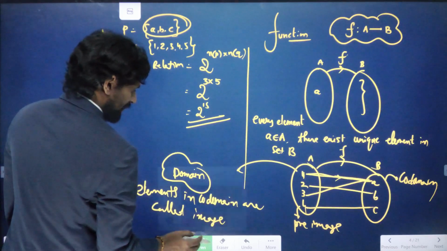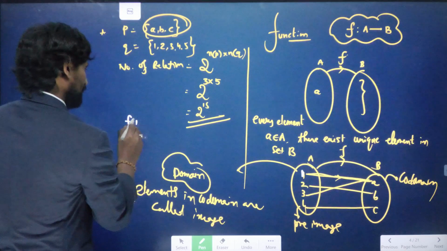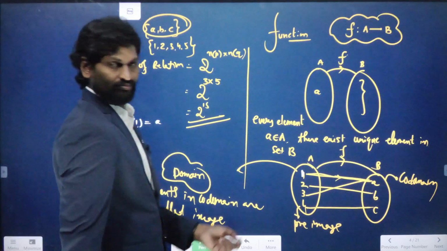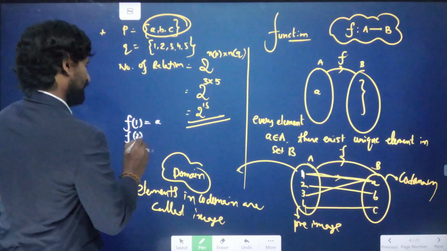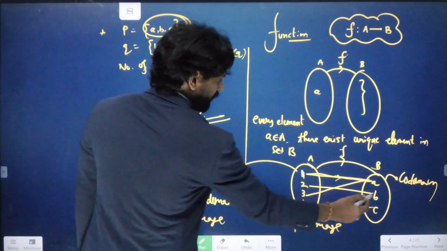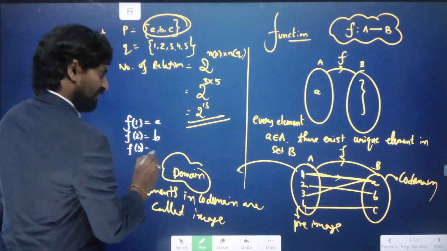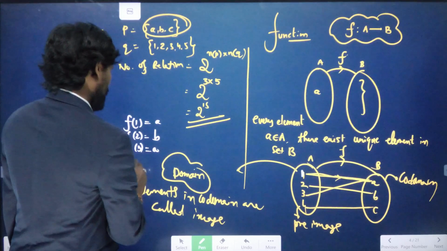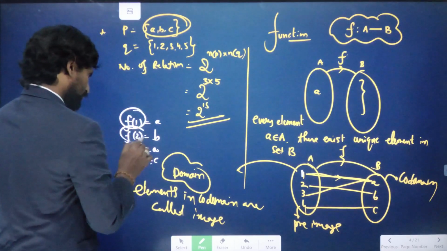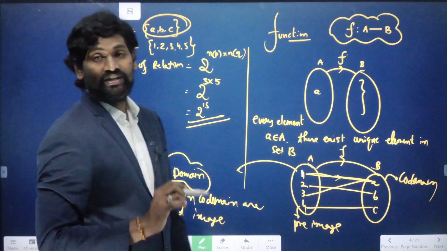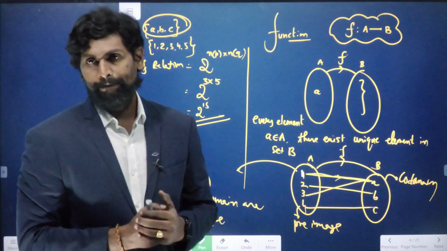So this one I can express in the form of: this is 1, f of 1 is equal to A. f of 1 is equal to A. f of 2 is connected to, what is the image of 2? Image of 2 is B. So f of 2 is equal to B. And f of 3 is equal to A. And f of 4 is equal to C. So here f of 1, f of 2, f of 3, f of 4 are called images. Okay? Images of 1, 2, 3, 4 respectively.